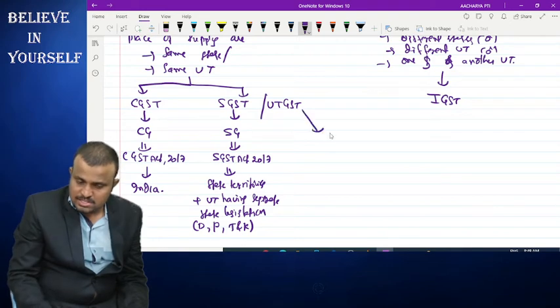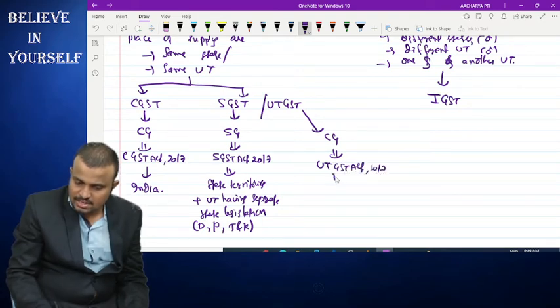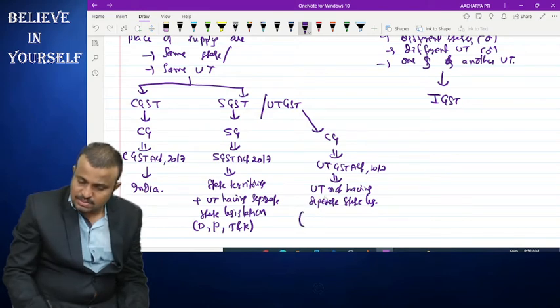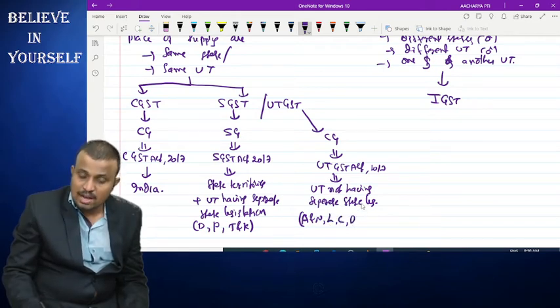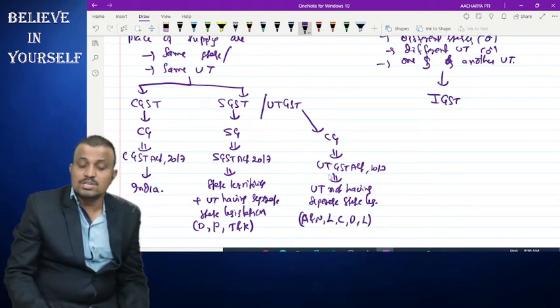And coming to the UTGST, it is levied and collected by the central government and levied as per the UTGST Act 2017, and it applies to union territories not having separate state legislation. That is nothing but Andaman and Nicobar Islands, Lakshadweep, Chandigarh, Daman and Diu, Dadra and Nagar Haveli, and Ladakh. So these are all covered under UTGST.